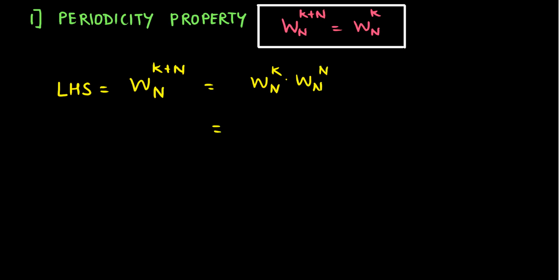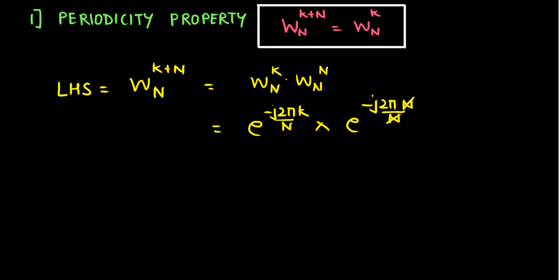Now we know that this Wn is given as e to the power minus j 2 pi by n, and it is raised to the power k, so it is e to the power minus j 2 pi k by n multiplied by e to the power minus j 2 pi capital N by n. So this gets cancelled, and we know that it is e to the power minus j 2 pi, and this results into 1.